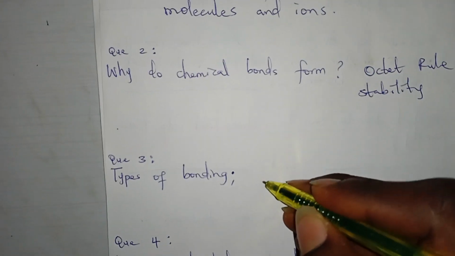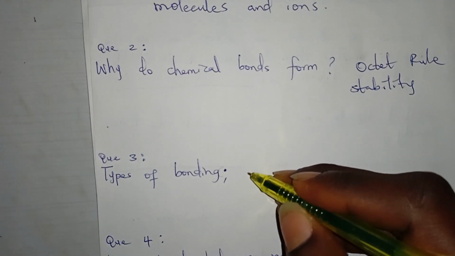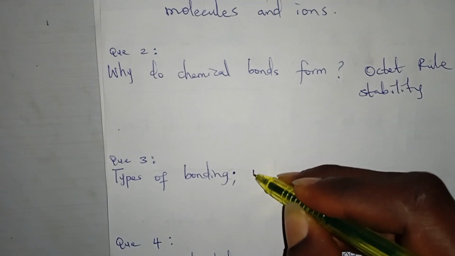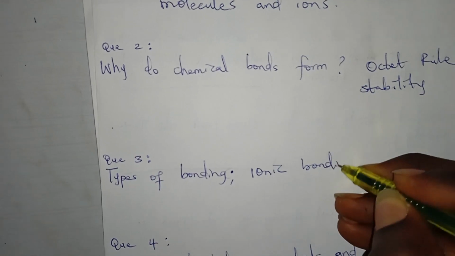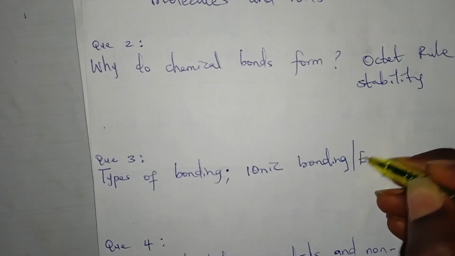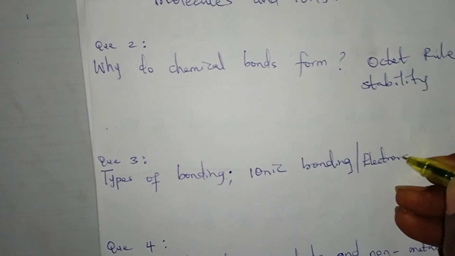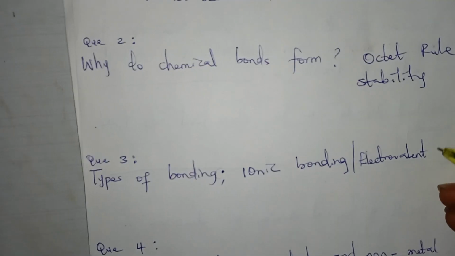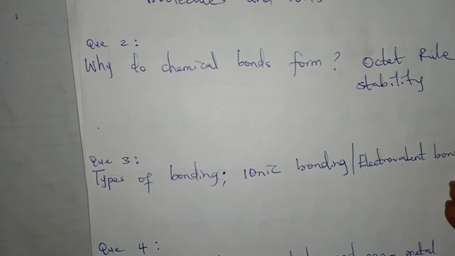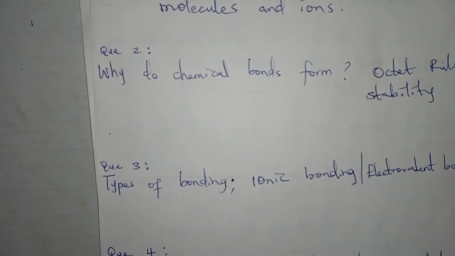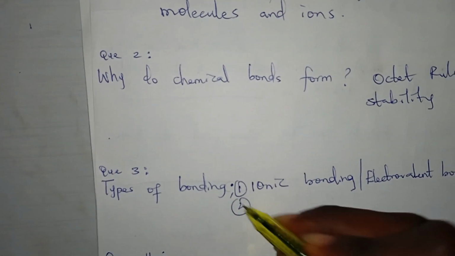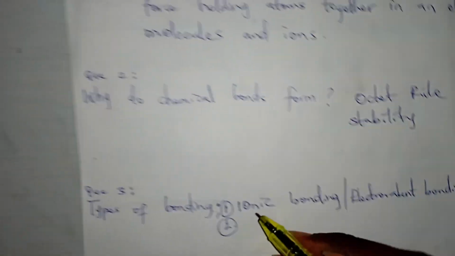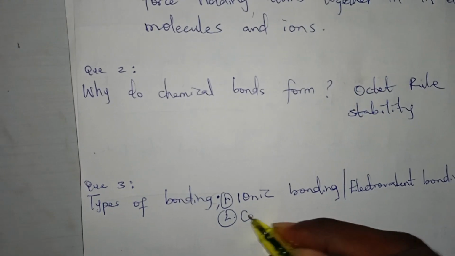Basically we have so many types of bonding, but the three major ones are, first, ionic bonding, also called electrovalent bonding. The second major one is what we call covalent bonding.